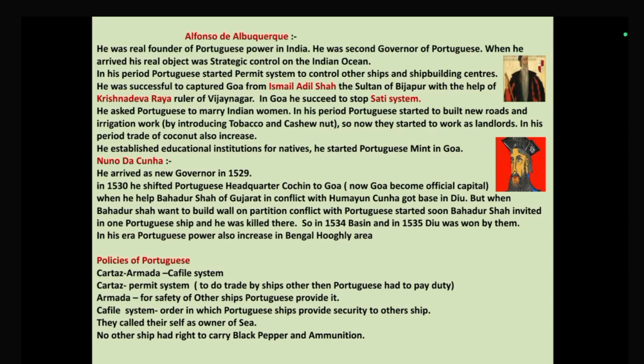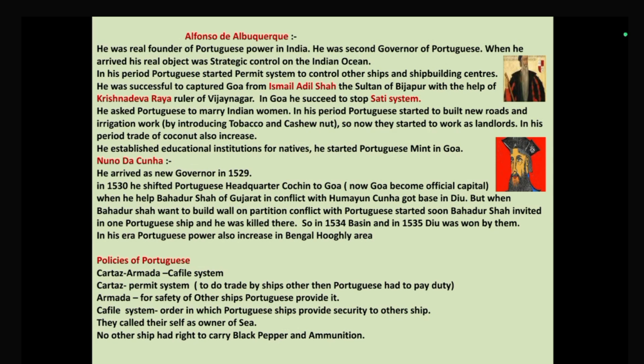The Mughal Empire was in its starting phase. In Goa, he succeeded in stopping the sati system. So this is also a very important question for you: who was the first European governor to stop the sati system in his area? Your answer would be Alfonso de Albuquerque.